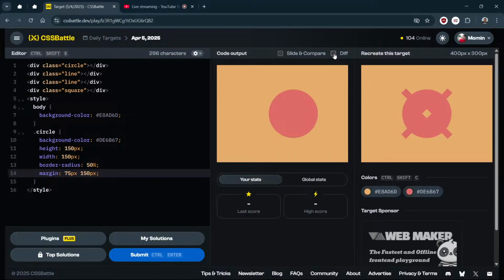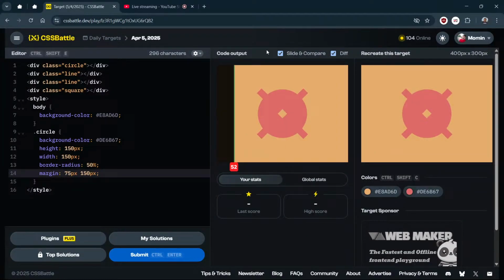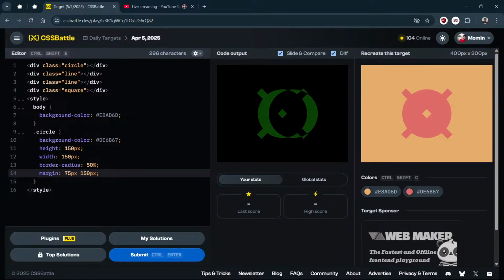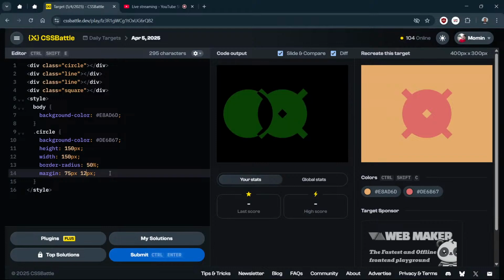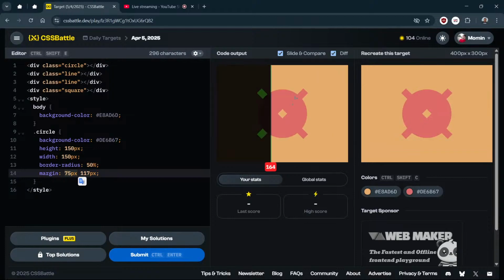And I generally enable this diff. This will show the difference of both images, this image and this image. So I will move it to 125. Let me make it 120. Yeah, 125. No, I think I might need 118 and 117. Yeah, 117 is working, and 75 margin top is working correctly.